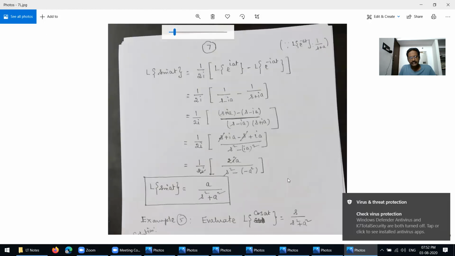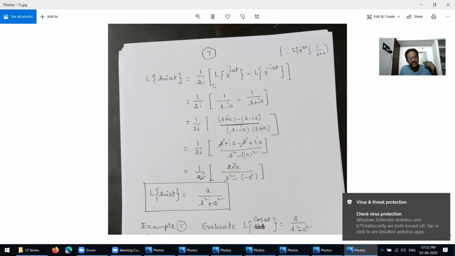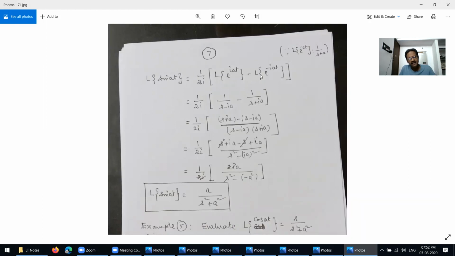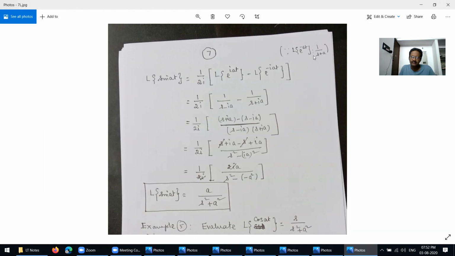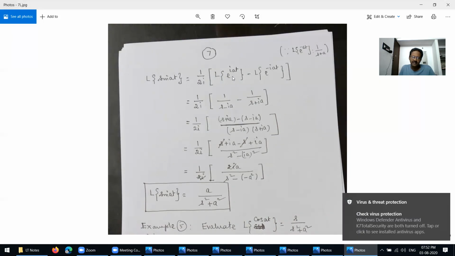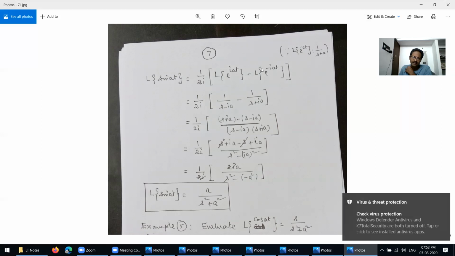Okay, then see here now, Laplace transform of sin 80 equal to 1 over 2i times Laplace transform of e power i80 minus Laplace transform of e power minus i80. Then this is the formula here. Laplace transform of e power minus at equal to 1 over s plus a. So now you write the value here, based on the formula 1 over s minus ia. E power minus iat is 1 over s plus ia based on the transform.